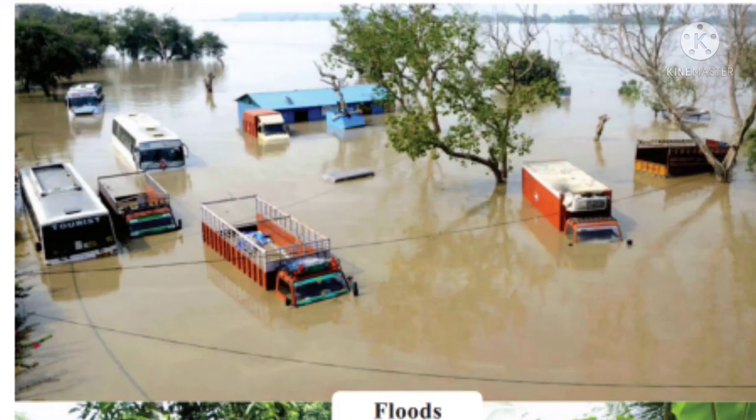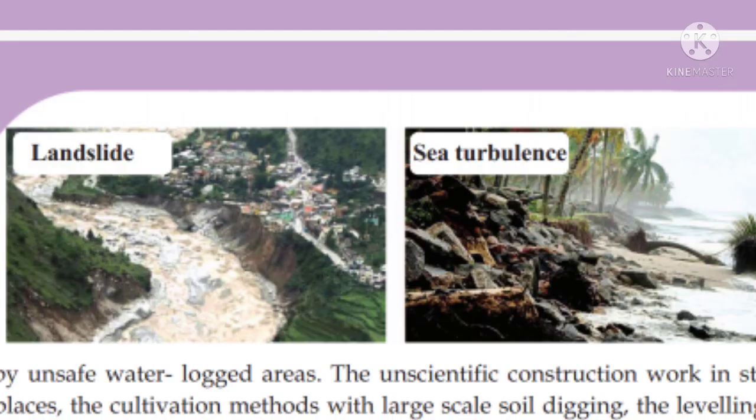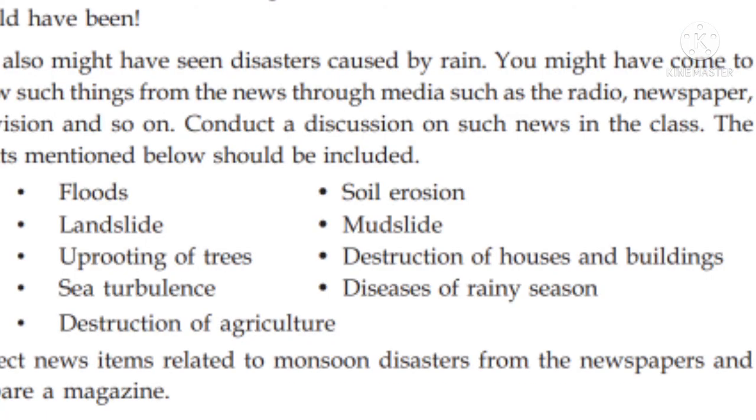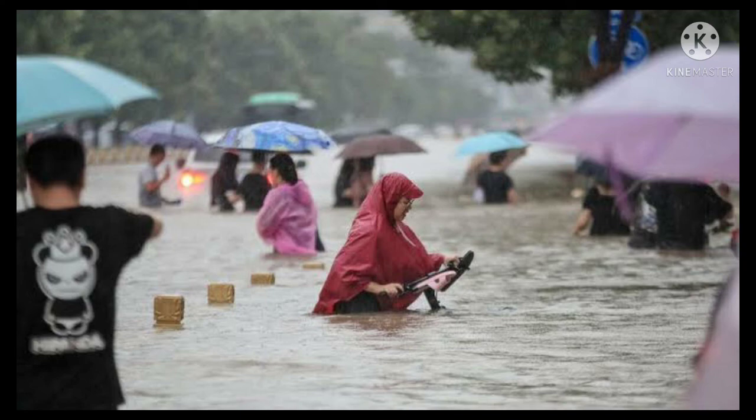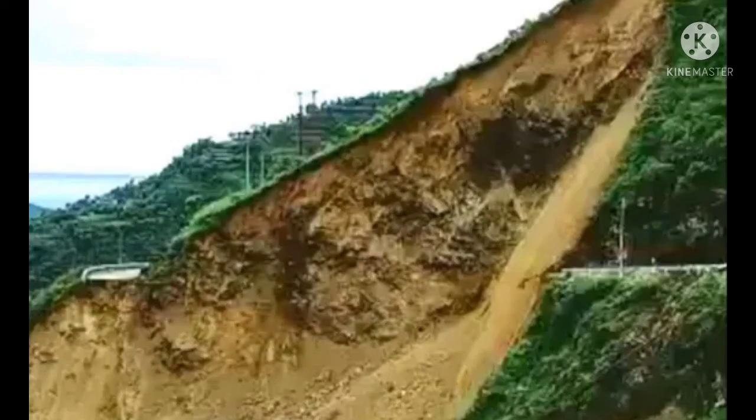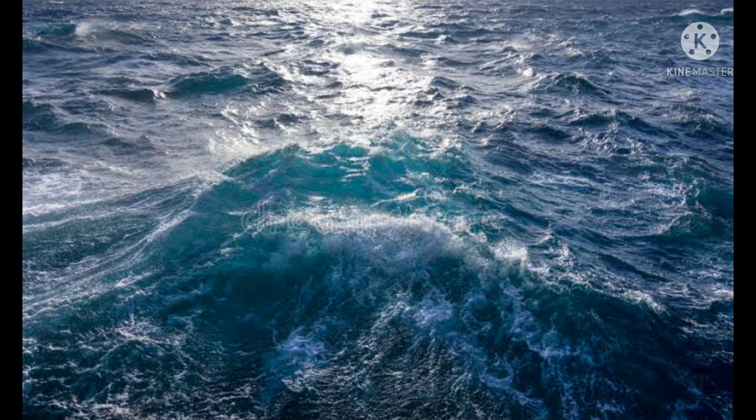That is floods, landslides, uprooting of trees, sea turbulence, destruction of agriculture, soil erosion, mudslides, destruction of houses and buildings, diseases of the rainy season, etc. are the different causes of water. So sometimes water causes disasters also, isn't it? You can see these pictures of floods, landslides, sea turbulence, etc.